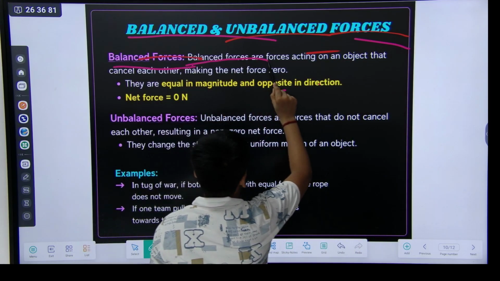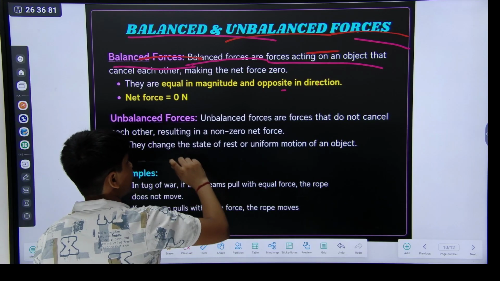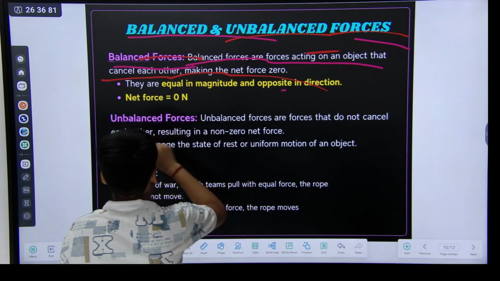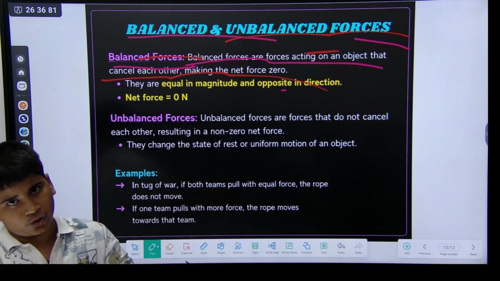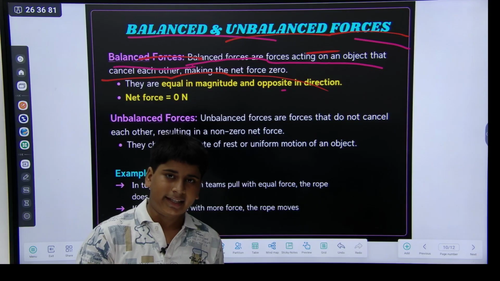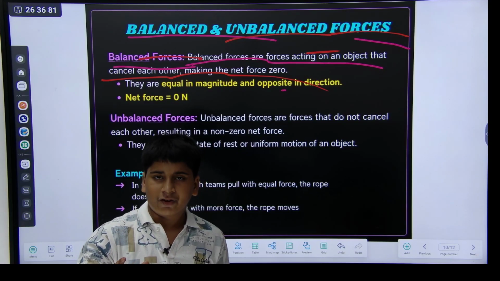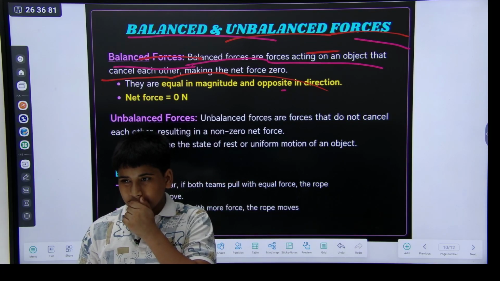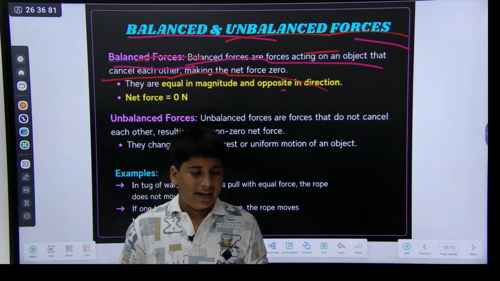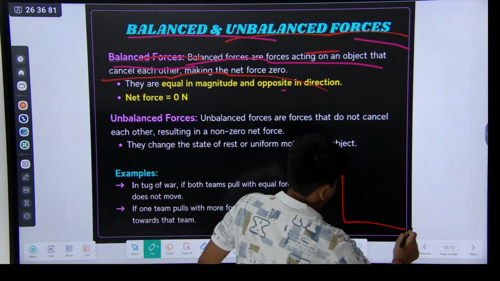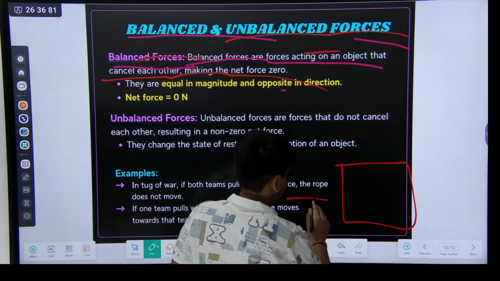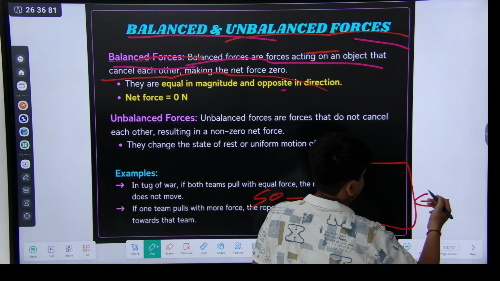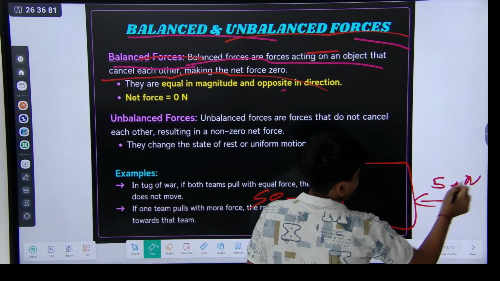Balanced forces are forces acting on an object that cancel each other, making the net force zero. Like the tug of war example, here is a term, net force. Net force is, like here is a block. You are giving 50 Newton, and the frictional force is also 50 Newton. So it is balanced.